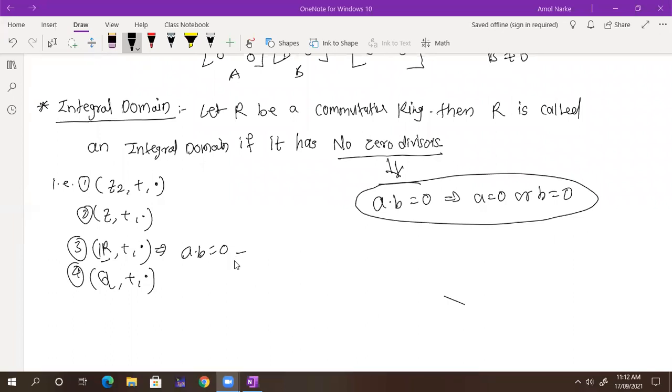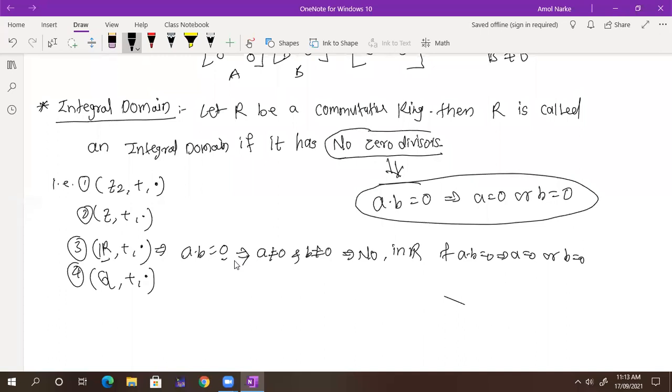See, now do you understand? Just give me any two elements such that their product is 0, and this implies A is not equal to 0 and B is also not equal to 0. Is this case there in the set of real numbers? Take two real numbers and multiply them, and the product is 0. Do you have such a case there? No, this is not the case. So in real numbers, if A dot B is equal to 0, then either A is equal to 0 or B is equal to 0. That is the case for no zero divisor.